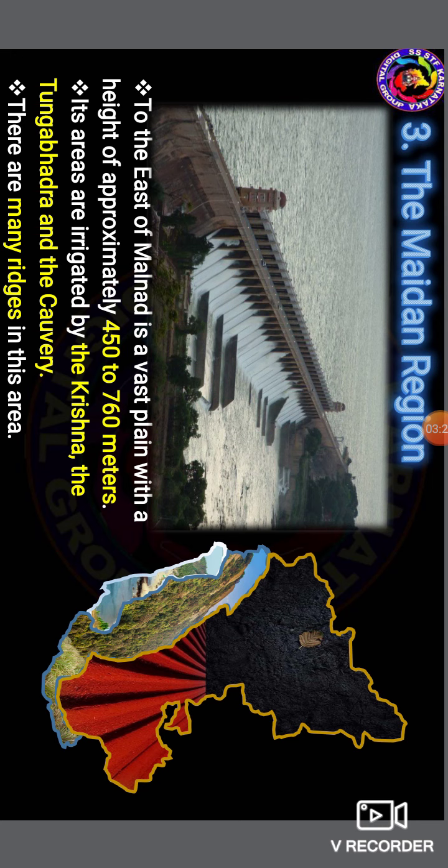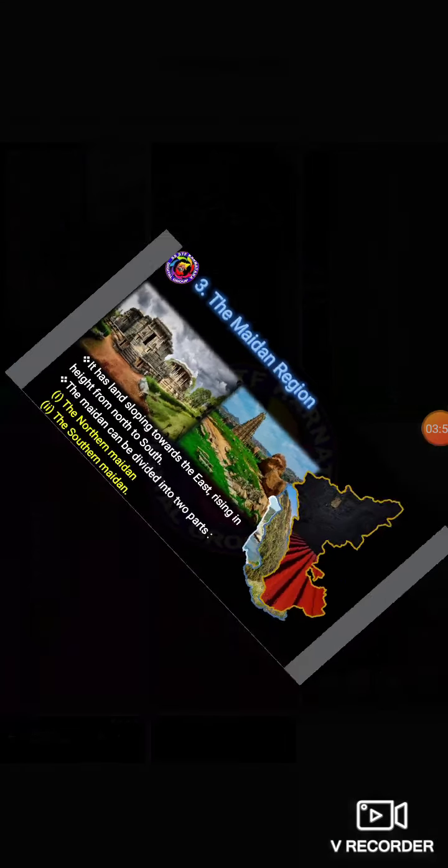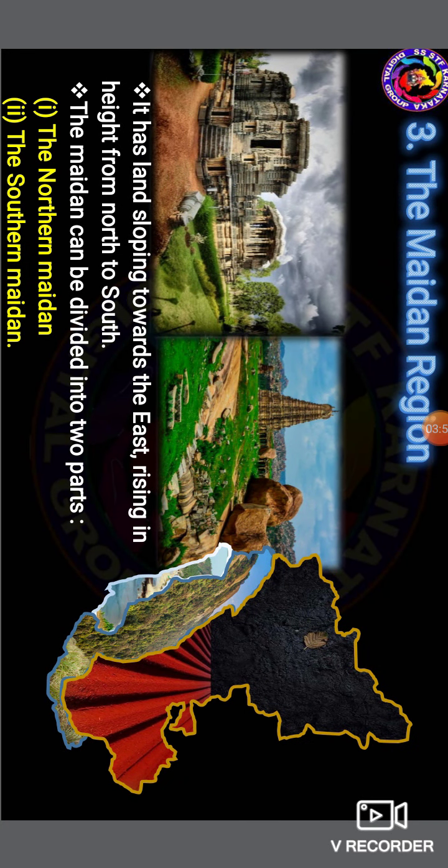To the east of Malnad is a vast plain with a height of approximately 450 to 760 meters. Its areas are irrigated by the Krishna, Tungabhadra, and Kaveri rivers. There are many rivers in these areas. It has land sloping towards the east, rising in height from north to south.